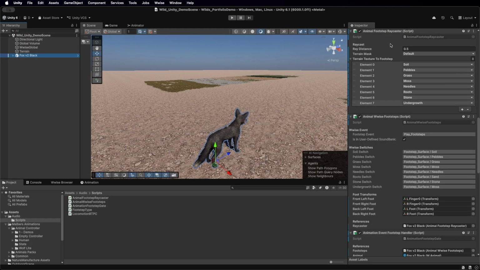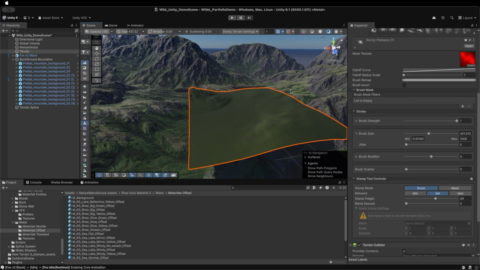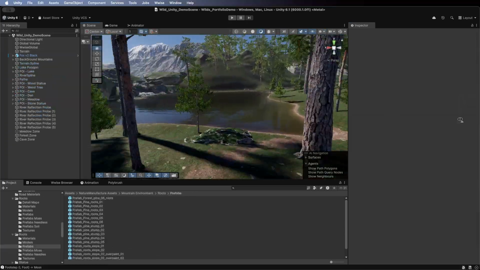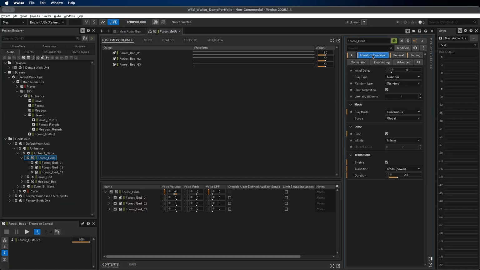And now that the basic movement system is done, we get to ask the question, does it sound good? In my opinion, it's a work in progress still, but it's all gonna come together in the next episode when I tackle designing the terrain and implementing ambient audio. So thank you for watching, and I hope to see you in the next one.